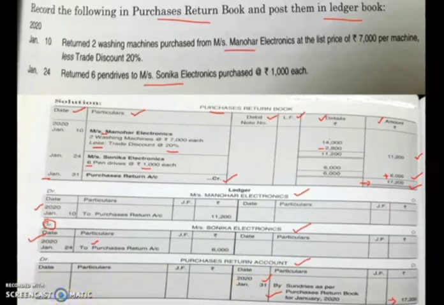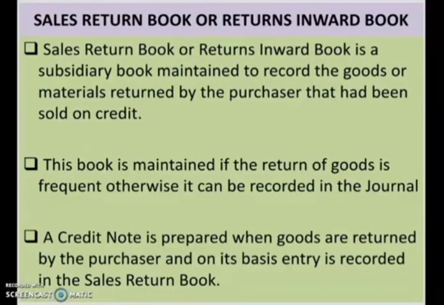Moving further, let us discuss the sales return book, which is also known as the return inward book. The sales return book or return inward book is a subsidiary book like the purchase book or purchase return book.